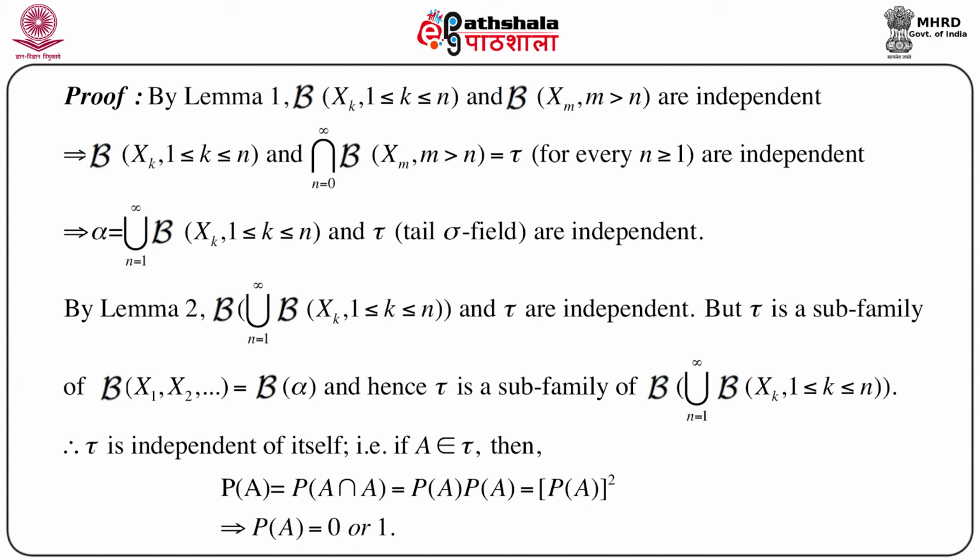Now A is independent of itself, so by the definition of independent events, or the probability of two independent events, we can write this as equal to the probability of A times the probability of A, which is equal to the probability of A squared. That means the probability of A equals the probability of A squared, which means the probability of A should be either 0 or 1. So this is basically the proof of the famous Kolmogorov 0-1 law. So we have discussed the Kolmogorov 0-1 law.